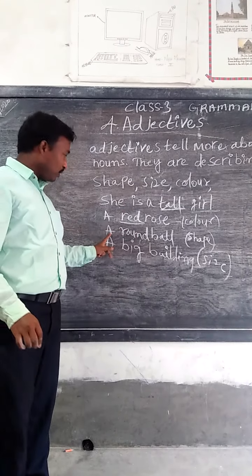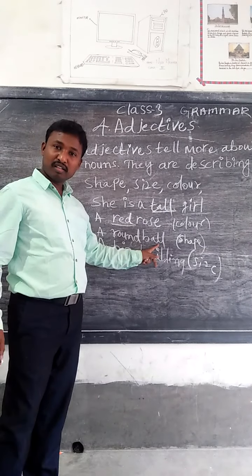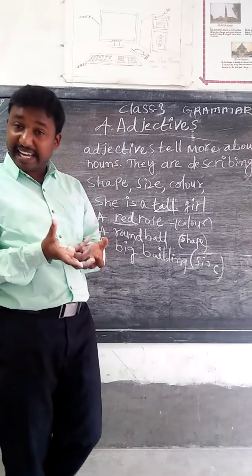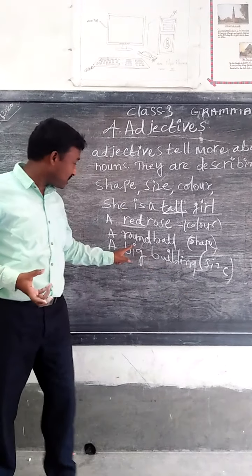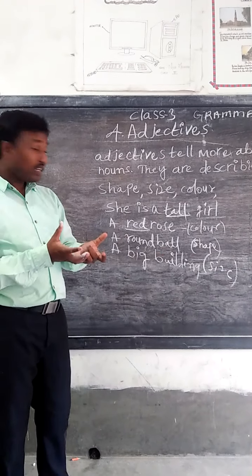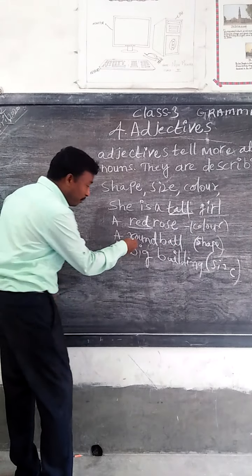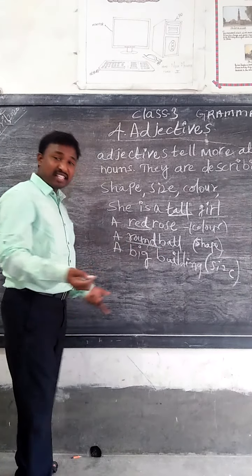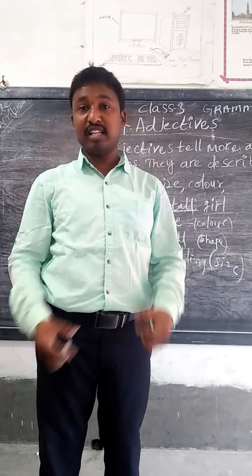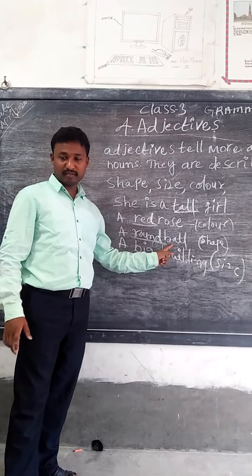Now we have another example. A round ball. What type of ball is it? It shows shape. The ball is always round. So it is a round ball. How is the ball? The round ball.